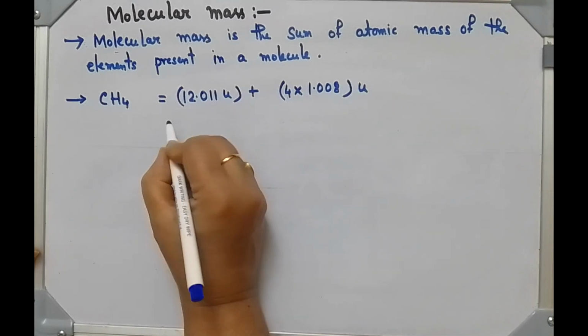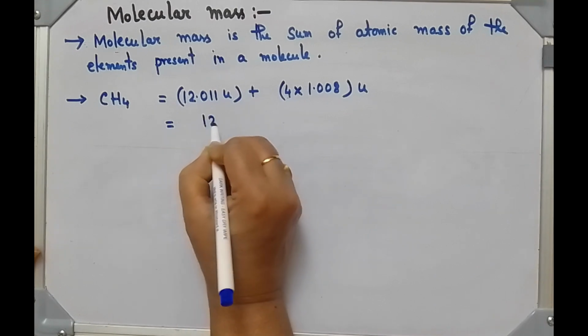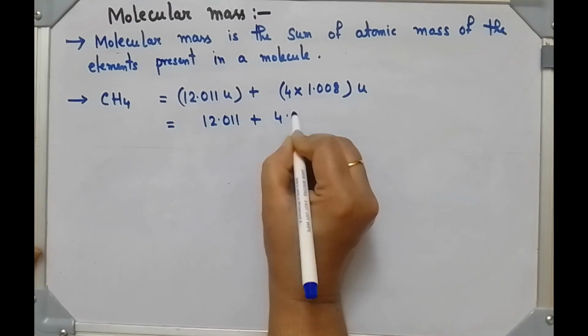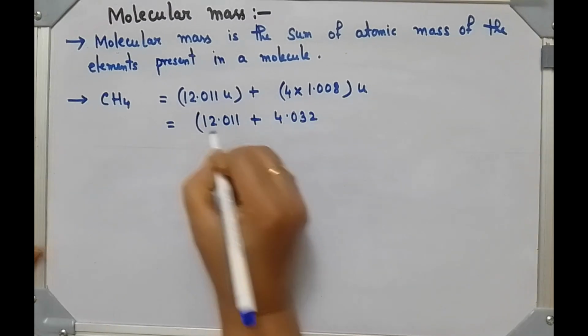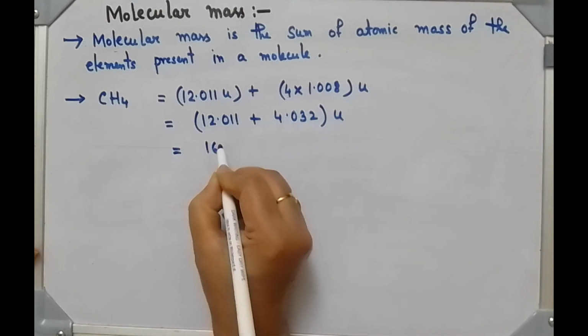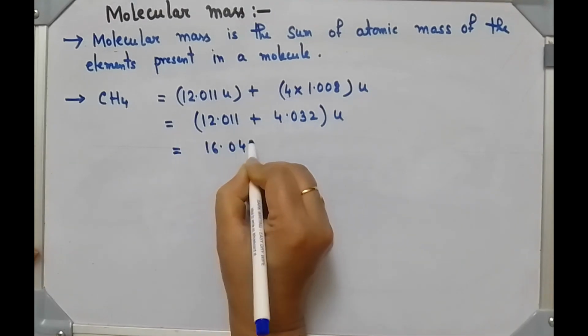If you calculate, it is 12.011 plus 4.032 U. After calculation, it is coming this.